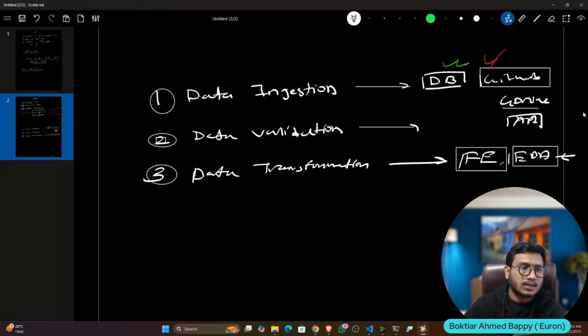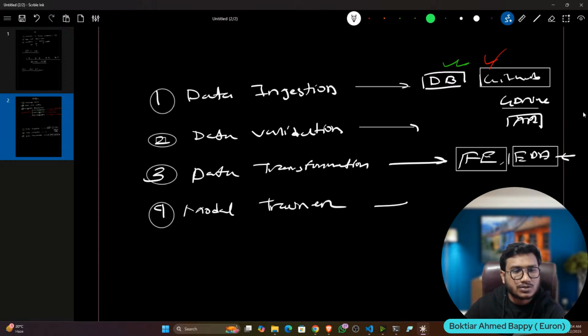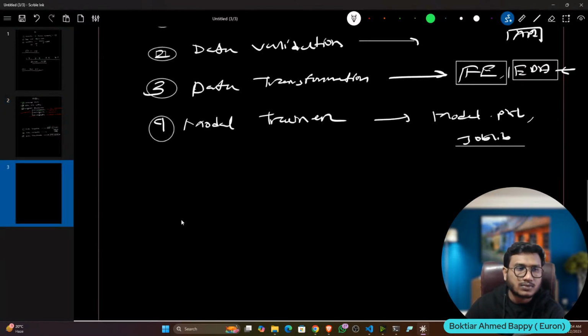Then you have something called model trainer. Here you will be training the model, and it will give you a model pickle file. You can also save the model in joblib form, because we know that a machine learning model can be saved either in pickle format or in joblib format.